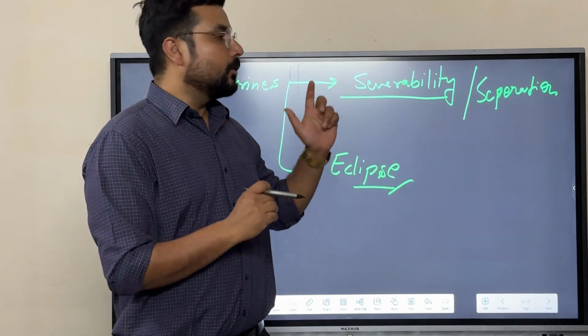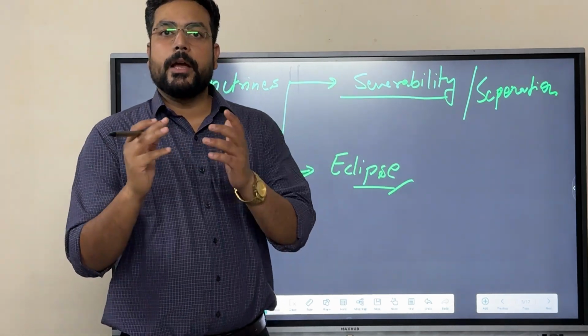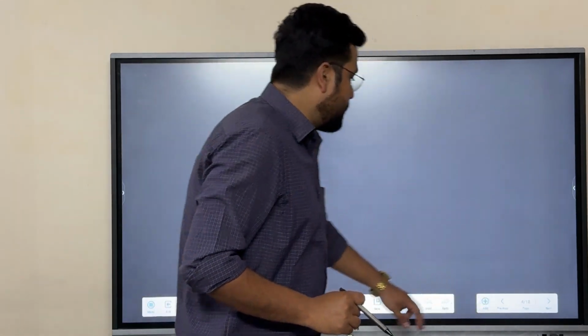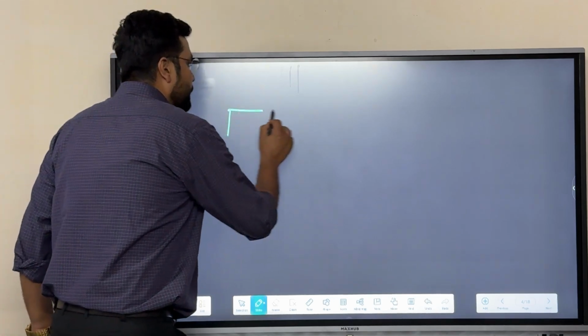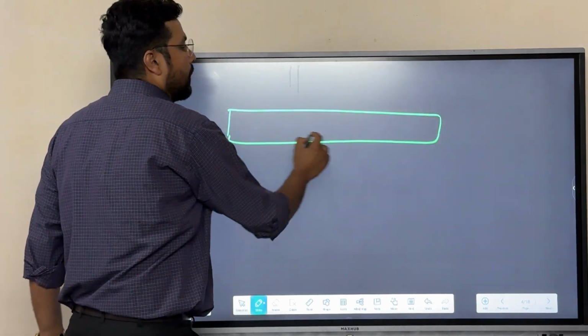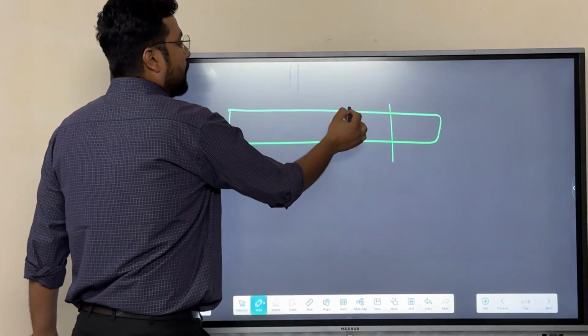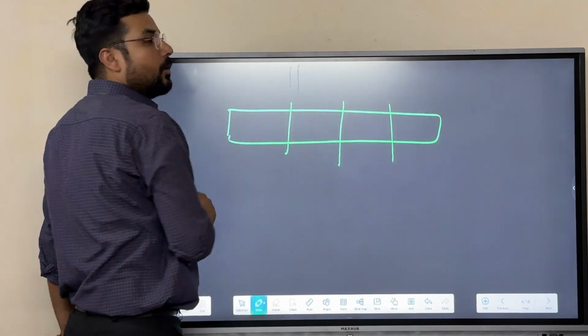First, the doctrine of severability is a kind of doctrine where we talk about separation of that part of the law which is inconsistent with the fundamental right, not the whole law.